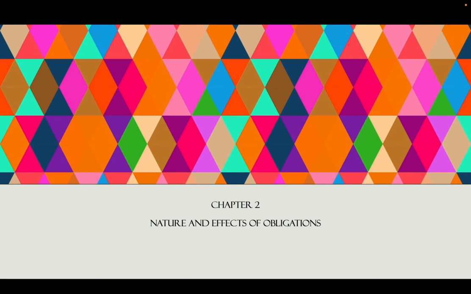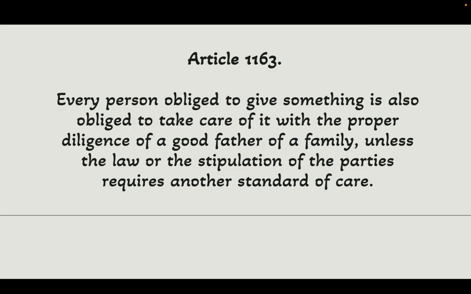Now, let us go to Chapter 2, Nature and Effects of Obligations. Before we discuss each provisions, basahin muna natin sila. Let us start with Article 1163. What does this article say? Every person obliged to give something is also obliged to take care of it with the proper diligence of a good father of a family, unless the law or the stipulation of the party requires another standard of care. In this article, you remember determinate thing, indeterminate thing, and the diligence required.